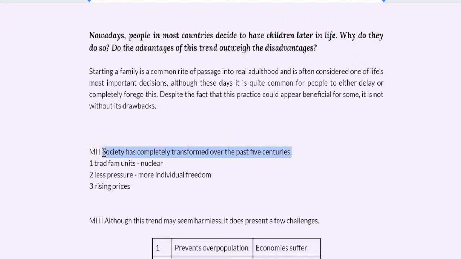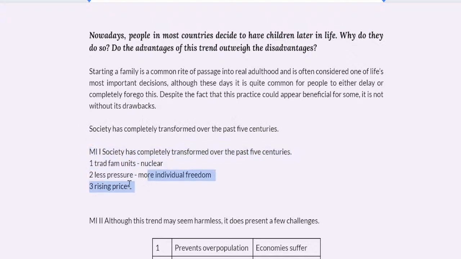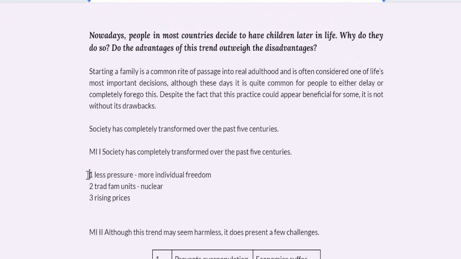Let me copy that main idea, put it over here. Less pressure. I think these two are related, so I can put these together. The order is good. And that's obviously the biggest change. I think this should be number one. There's less pressure. That's the biggest reason. There are many societies where there is a lot of pressure, and this could be over here. That's much better. Okay.